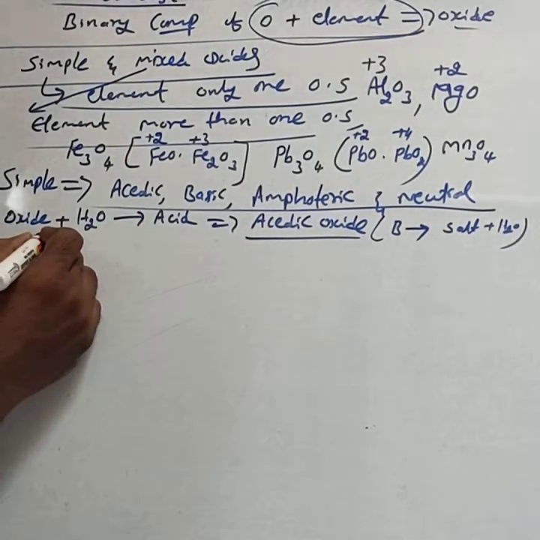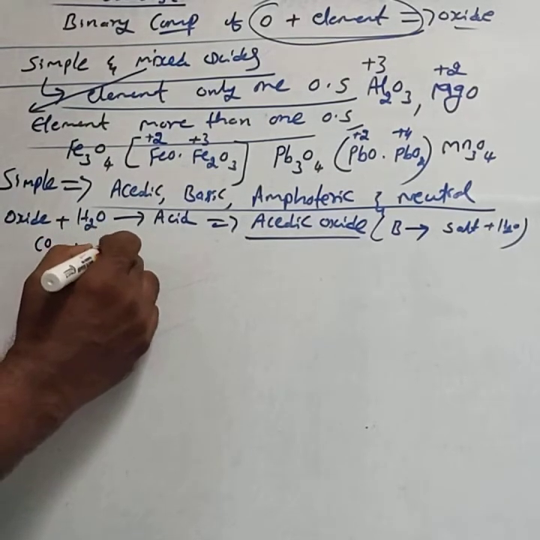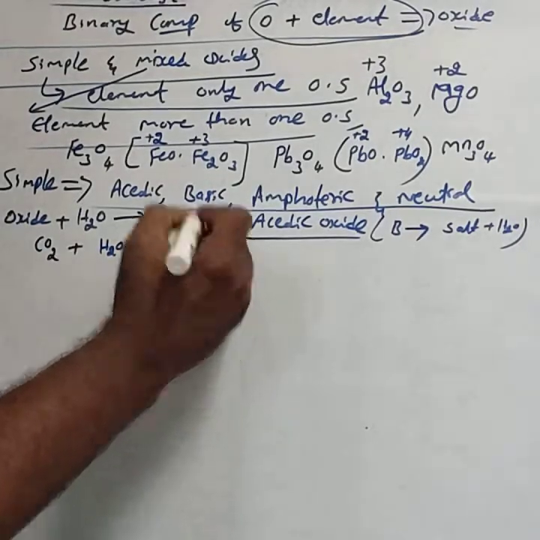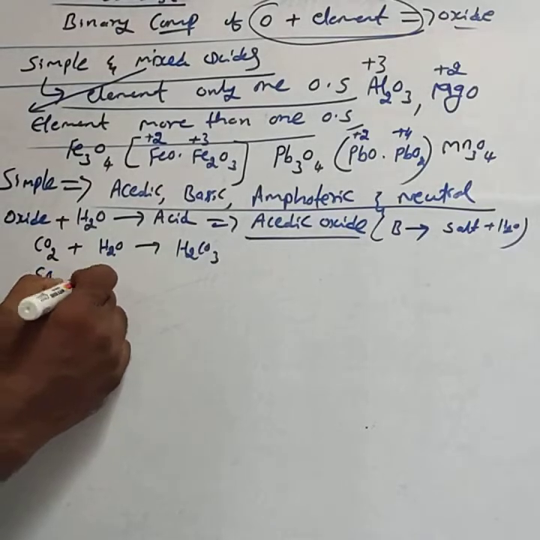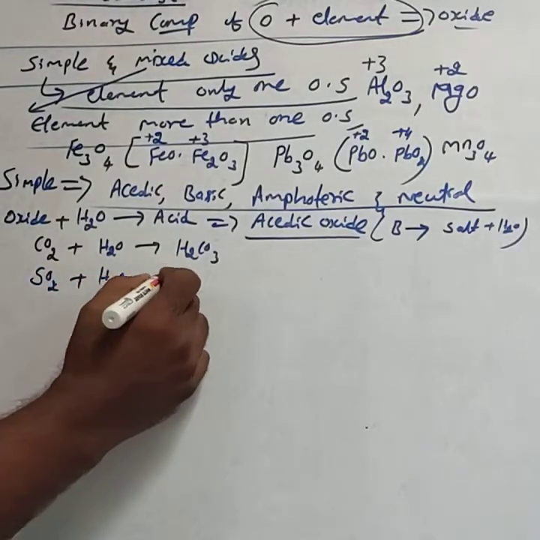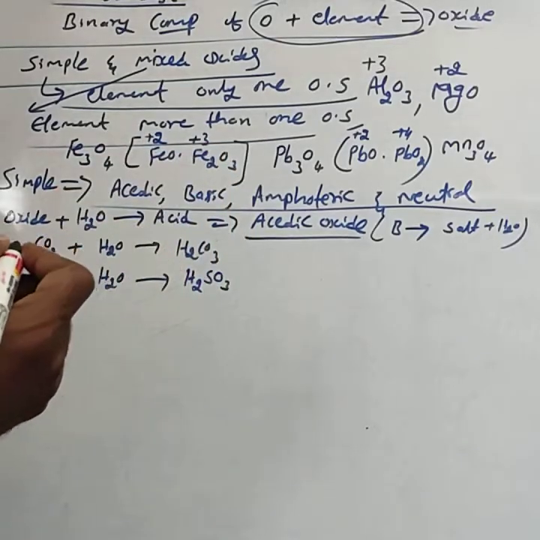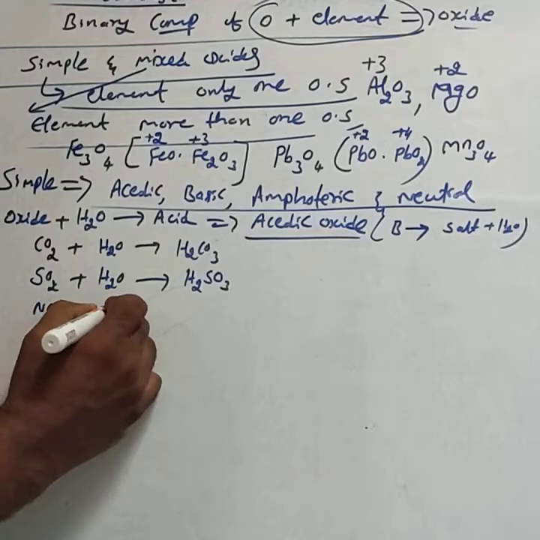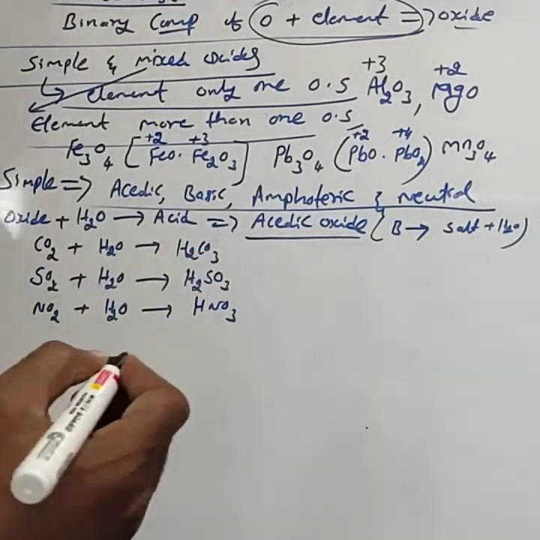For example, you take CO2. CO2 when dissolved in water forms carbonic acid, H2CO3. Sulfur dioxide dissolved in water forms sulfurous acid, H2SO3. Nitrogen dioxide dissolved in water forms HNO3.